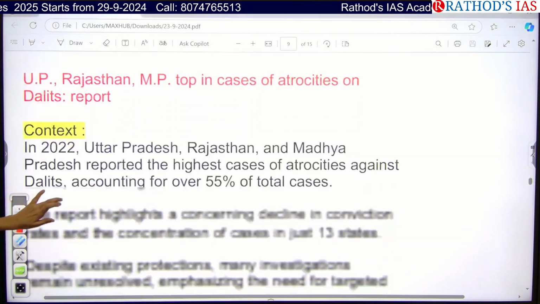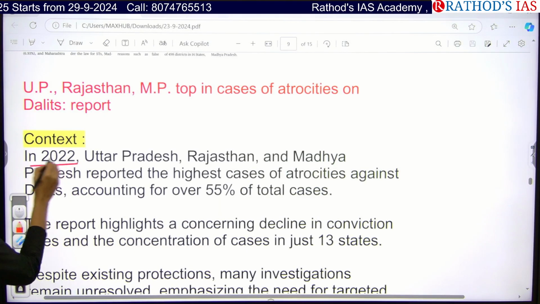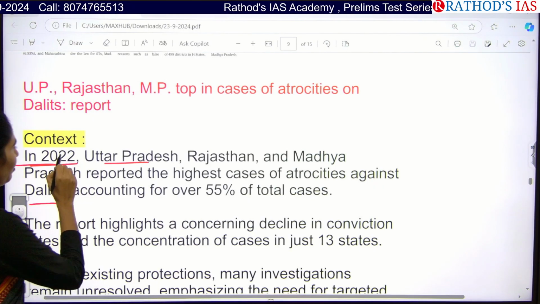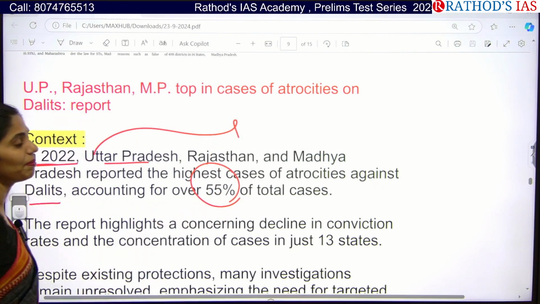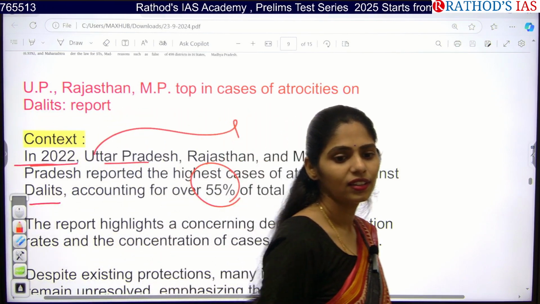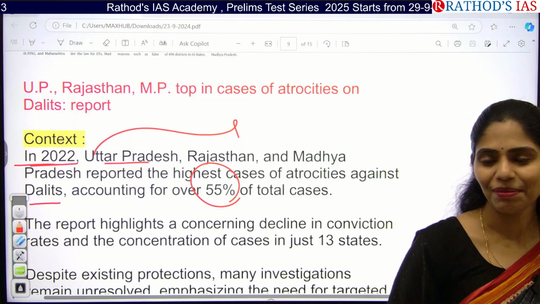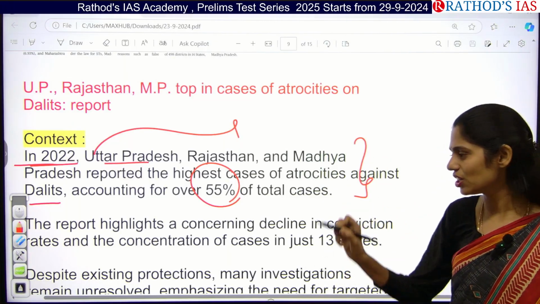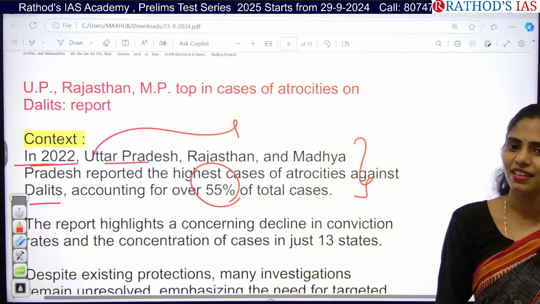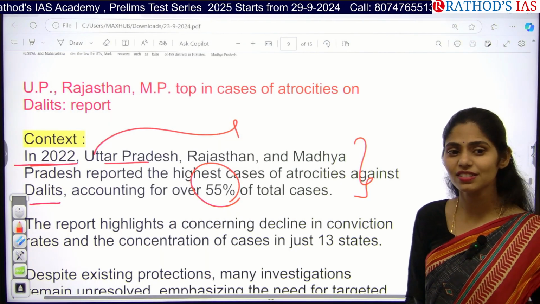Okay, now let us see here. Context says, in 2022, UP, Rajasthan, Madhya Pradesh reported a high number of cases of atrocities against Dalits. And from these three states, 55% of total cases in India are recorded. Tell me what might be the reasons in this region why there are more atrocities against these Dalits. What might be the reasons?